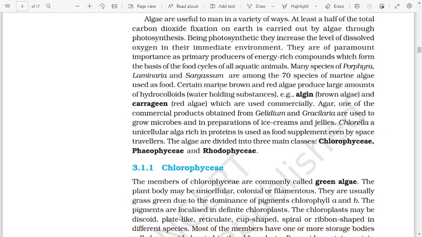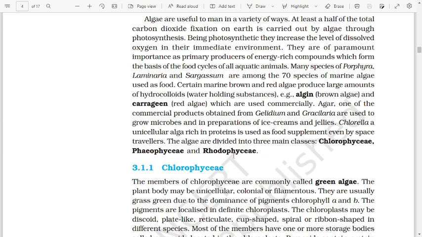Certain marine brown and red algae produce large amounts of hydrocolloids, water-holding substances, for example algin from brown algae and carrageen from red algae, which are used commercially. Agar, one of the commercial products obtained from Gelidium and Gracilaria, is used to grow microbes and in preparation of ice cream and jellies. Chlorella, a unicellular alga rich in proteins, is used as a food supplement even by space travelers. The algae are divided into three main classes: